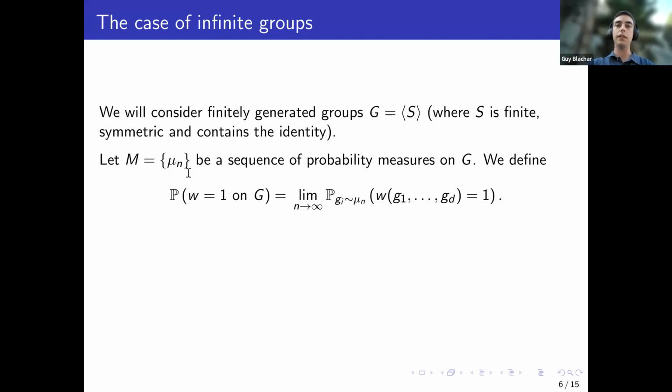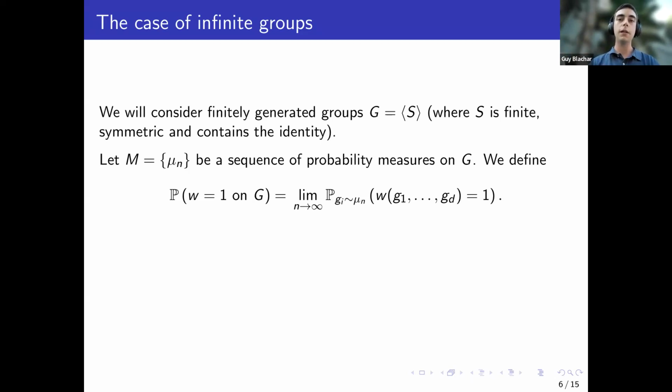So I have this sequence of measures, and I look at the measure mu_n, take d random elements from mu_n, ask what is the probability that they satisfy the law, and then let n tend to infinity. And the idea is that maybe we can choose a sequence of measures that will be supported on a finite set, but eventually will cover the whole group. And we'll choose a nice sequence of measures that will give us nice properties, because it will somehow be connected to the group or to the natural structures on it. Now, maybe 2 technical remarks.